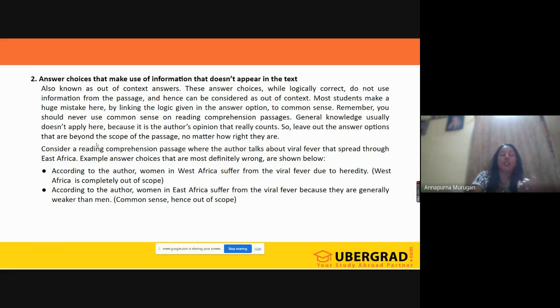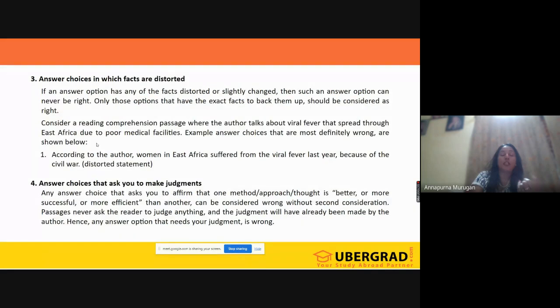Which are distorted. We will also have one option where the fact is distorted or changed. If the fact presented in the passage is changed in the option, then that cannot be your answer. Also, answers that ask for your judgments, whether it is better, successful, more efficient, or whichever, are also not your option.